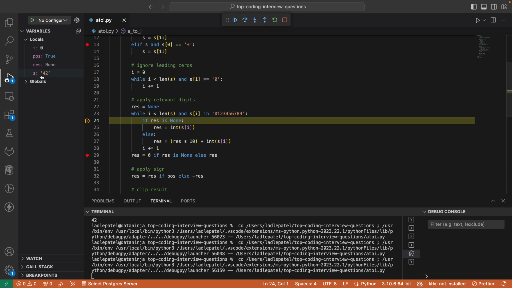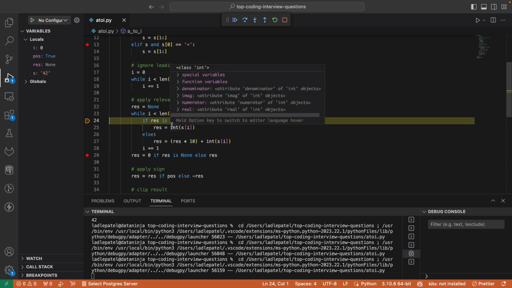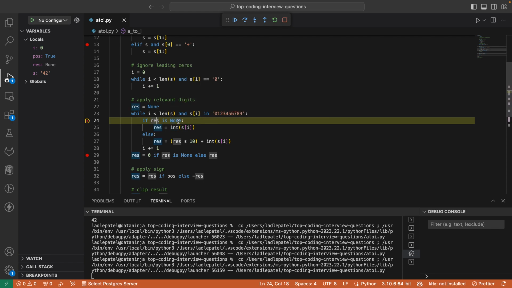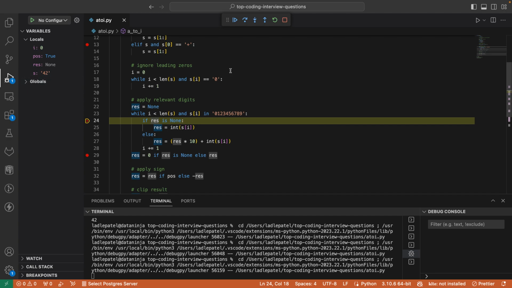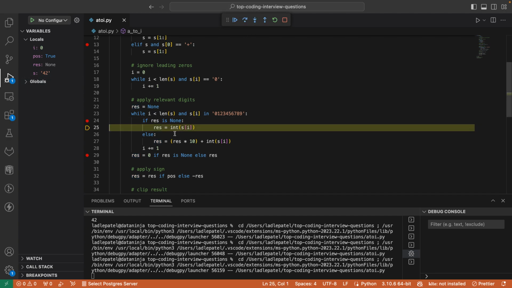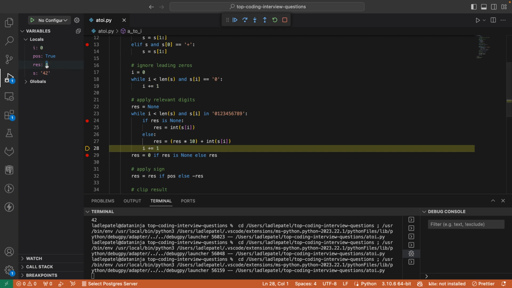So basically you iterate through each and every character within the string. Although it's a number, it's like a character for this. For the first time, obviously, you take that and parse it, take one by one and parse it and put it in the result. That's all. For the first time, yes, it is empty, so you put it in result. Now when you see, res will be 4, because you take that string character 4 and then convert it into integer and put it. Yeah, you got 4.